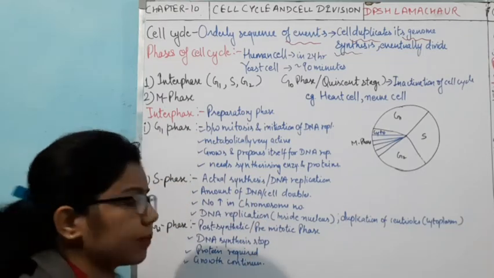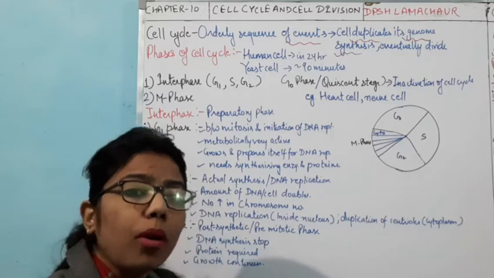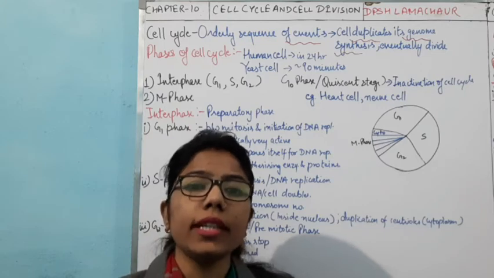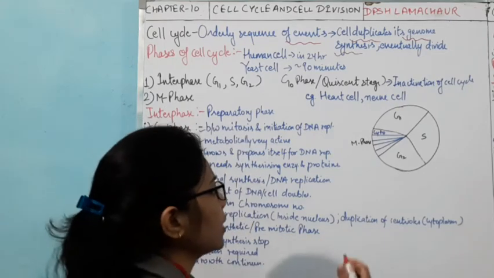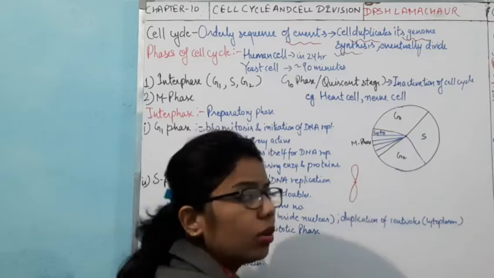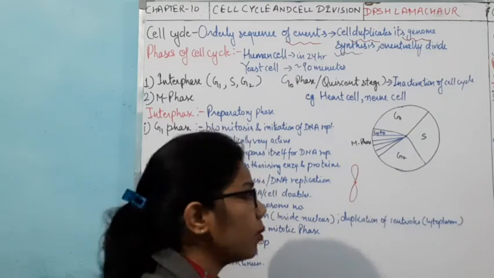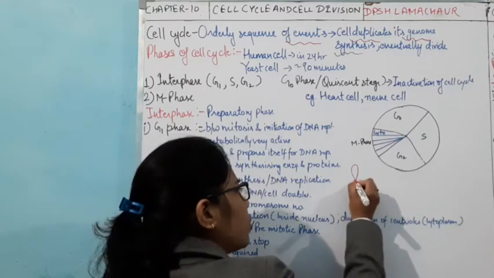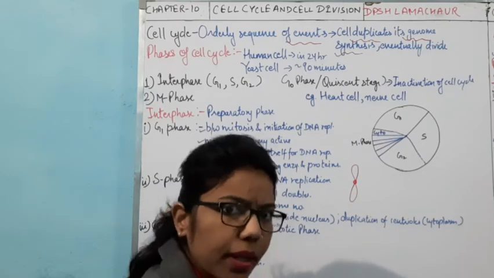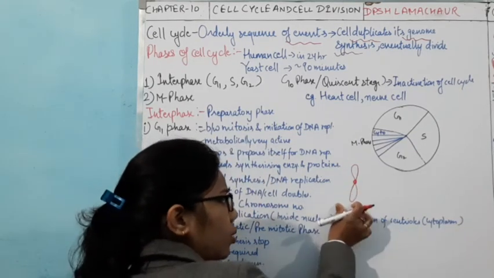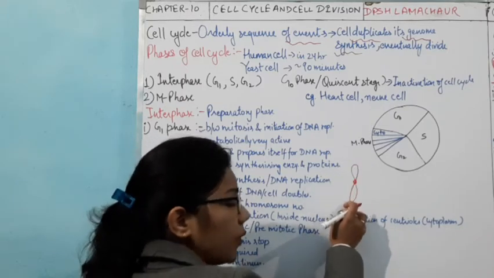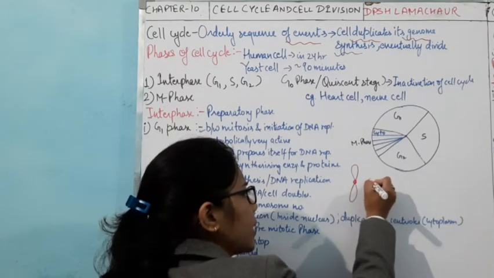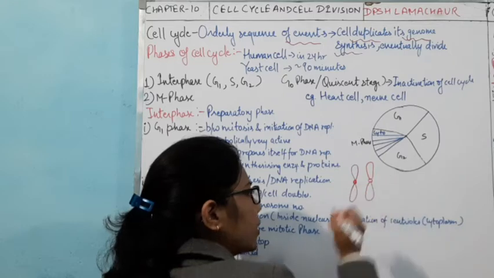Now comes the S phase. Whenever we are talking about the proper DNA replication, see what is happening. The genome gets duplicated. We all know it is the chromosome. This chromosome is present inside the nucleus, and it is attached with the help of the centromere. Whenever there will be mitosis division, this chromosome will duplicate itself. It means that it will form its replica.